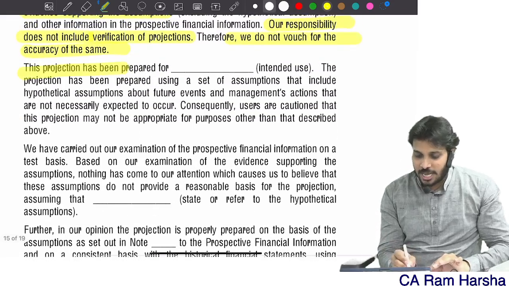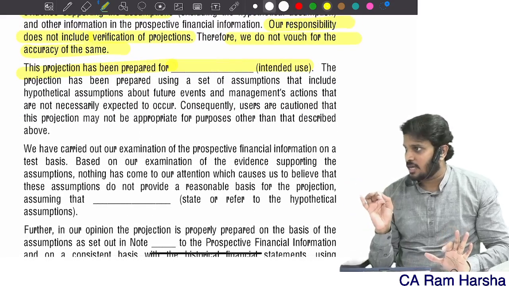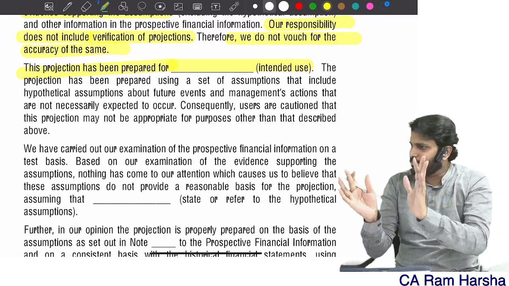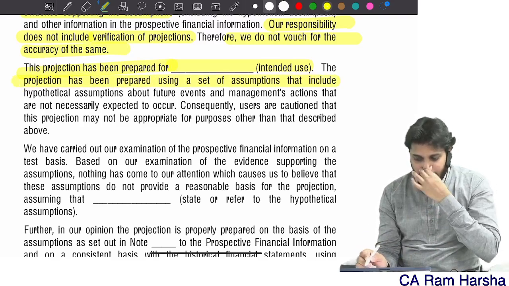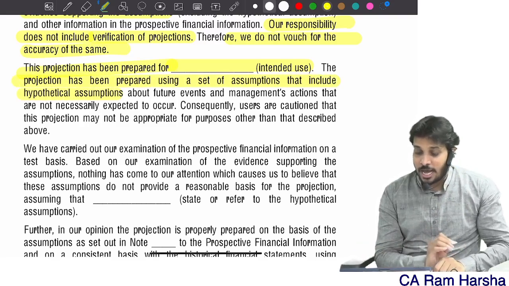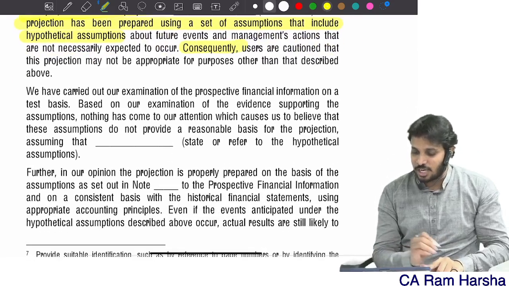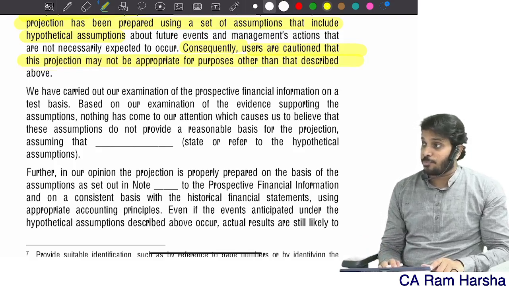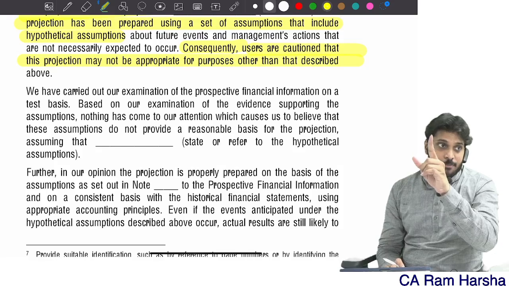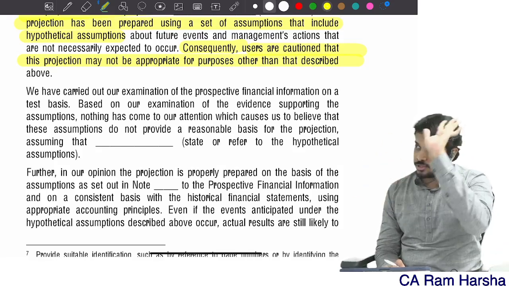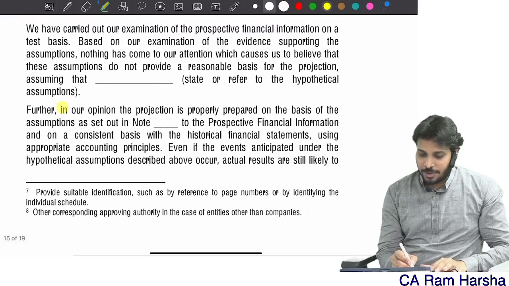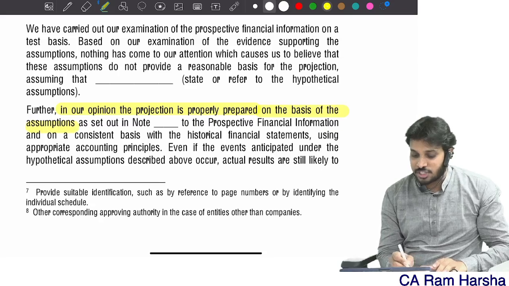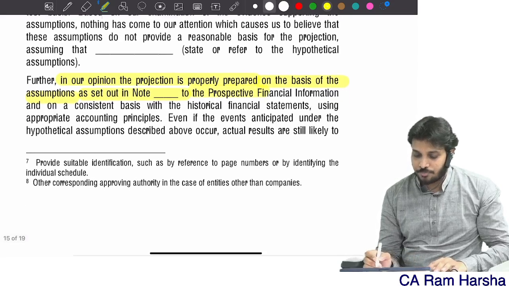The projection has been prepared for so and so purpose. Maybe the company is going for a bank loan, or for some merger, some purpose. The projection has been prepared using a set of assumptions that includes hypothetical assumptions. Consequently, users are cautioned: the projection may not be appropriate for any purpose other than the stated purpose above. Other users, don't use this. In our opinion, the projection is properly prepared on the basis of assumptions as set out in so and so. Got it?